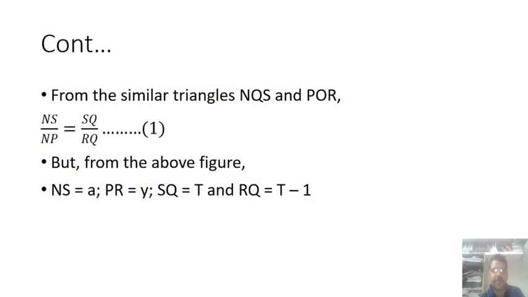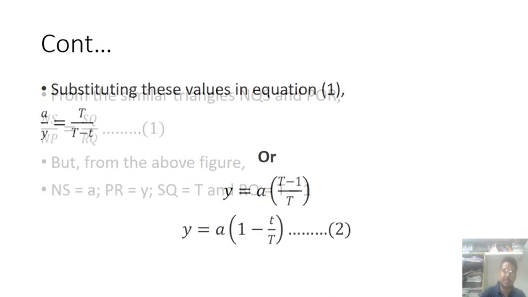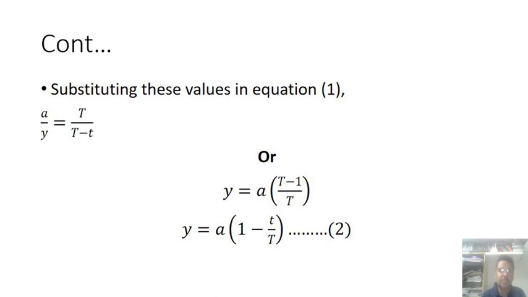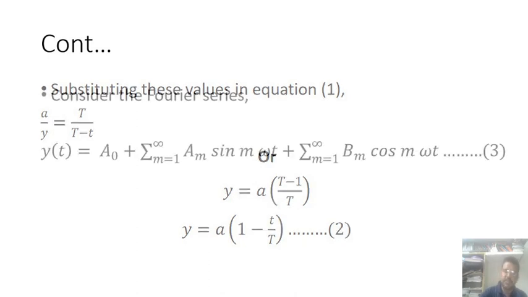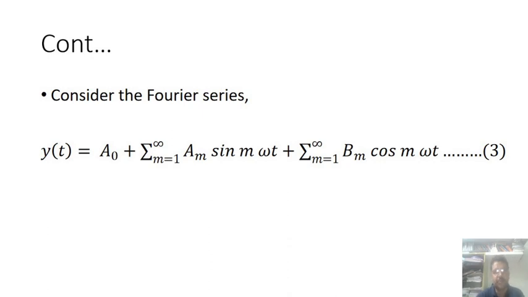From the figure, NS is equal to a, the amplitude, PR is equal to y, SQ is equal to T, and RQ is equal to T minus t. After substituting these values, we get y is equal to a of 1 minus t by T.